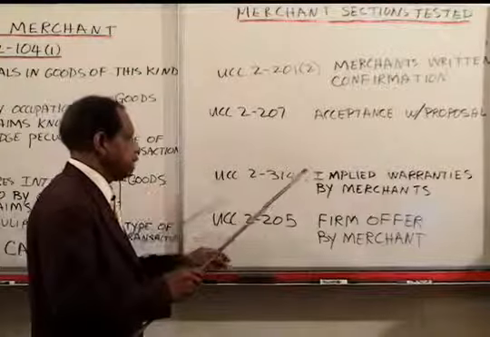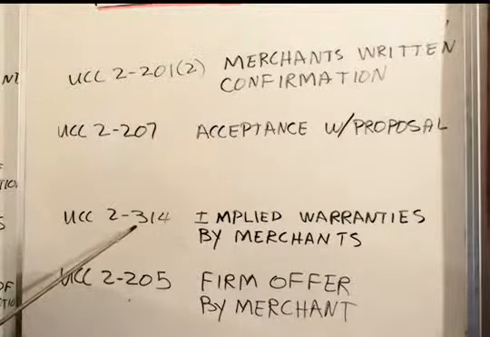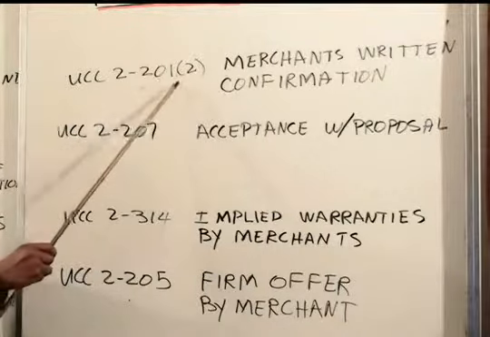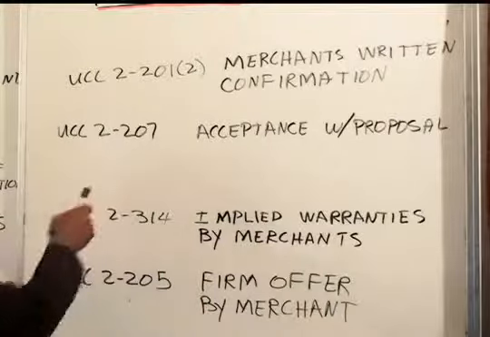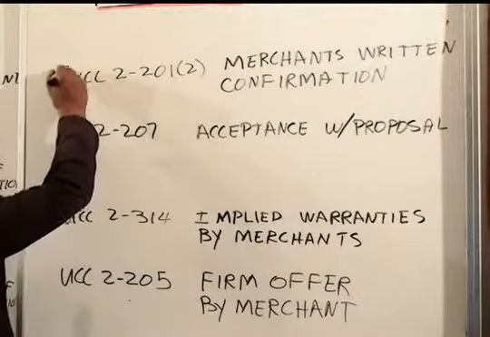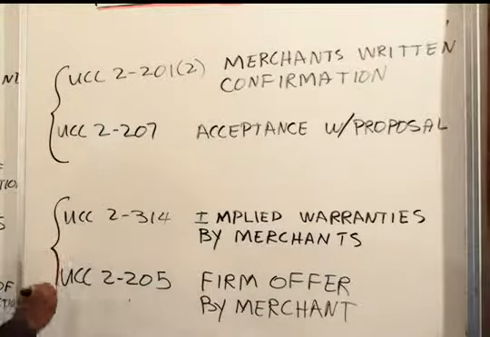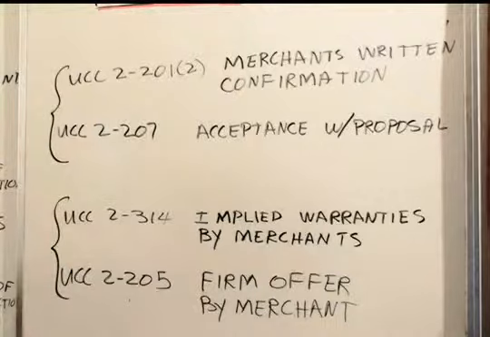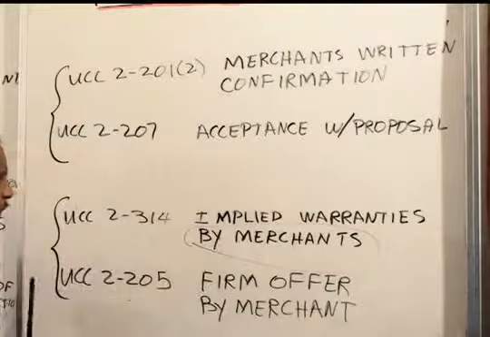You needed to know that to deal with the rest of the problem. In both of these cases, 2-201 subsection 2 and 2-207, these sections apply if the transaction is between merchants. Here, you don't need two merchants, you just need the transaction. You need the implied warranties at 2-314 by a merchant.